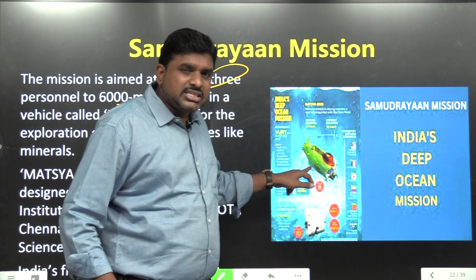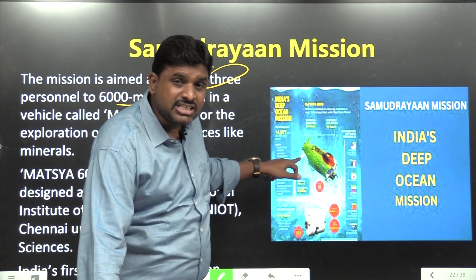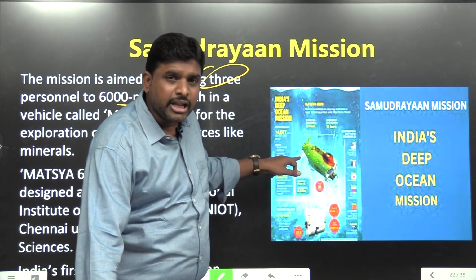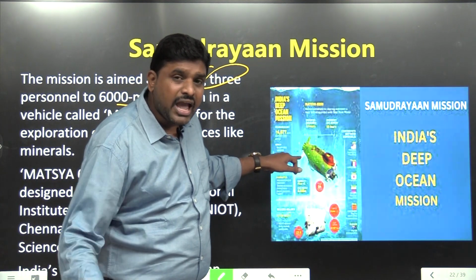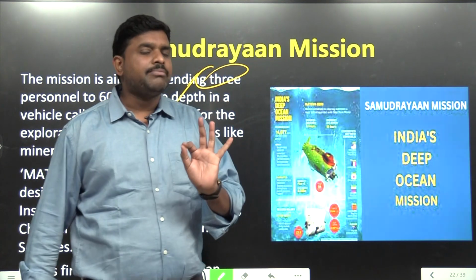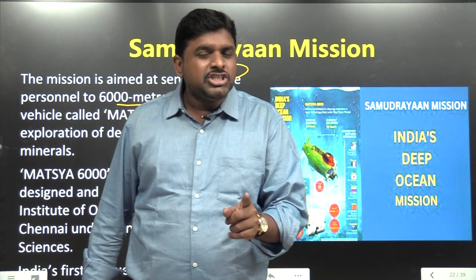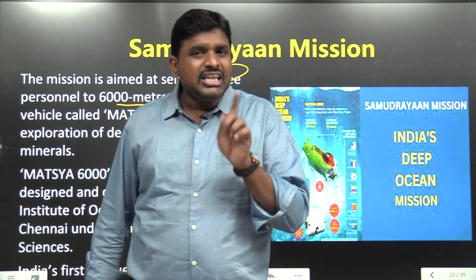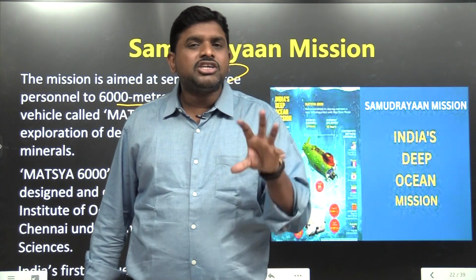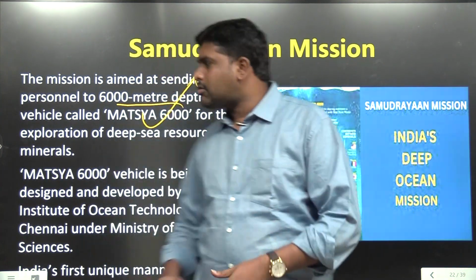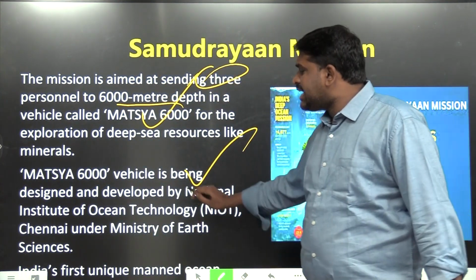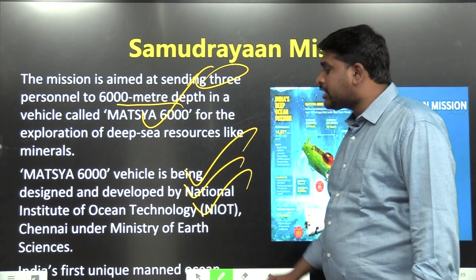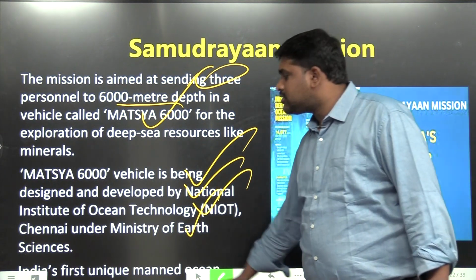A vehicle called Matsya 6000 will go 6,000 meters deep into the Indian Ocean, the Arabian Sea and the Bay of Bengal, and there they will do deep sea mining. That particular mission is called the Samudrayaan Mission, and that vehicle is called Matsya, meaning fish. Matsya 6000 is being designed and developed by the National Institute of Ocean Technology under the Ministry of Earth Sciences.